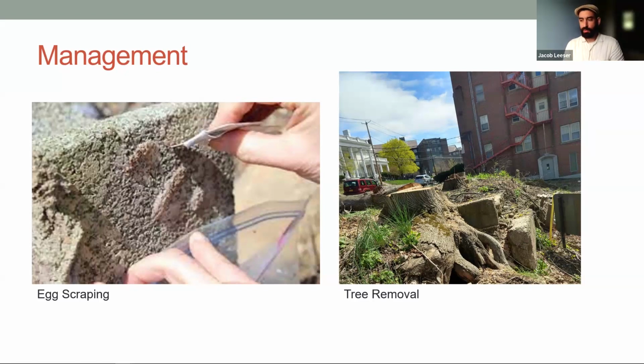Tree removal is also an option. The thing to remember here is you cannot simply cut down Ailanthus. Ailanthus is prone to root suckering. That means when you cut down one trunk, 5 or more trunks will grow up from the root network, and they could be a few feet away. They're going to come back to life the next year. It is important to kill Ailanthus properly by introducing an herbicide into the roots of that plant.